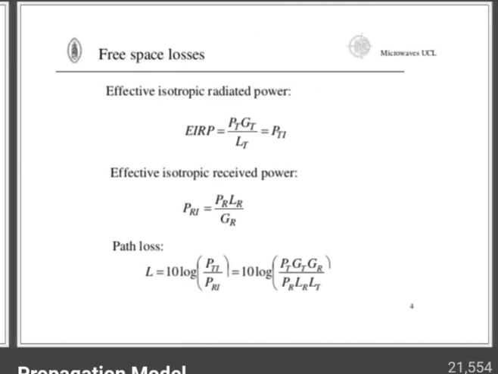Now here the effective isotropic radiated power is given. So it is Pt Gt by Lt. Also the effective isotropic received power formula is given. If Ae is the effective antenna aperture, then the antenna gain is given by G equal to 4 pi Ae by lambda square, and the effective aperture Ae is related to the physical size of the antenna and the wavelength lambda. So lambda is equal to c by f, that is 2 pi c by omega c. Here f is the carrier frequency, omega c is the carrier frequency in radians per second, and c is the speed of light in meters per second.